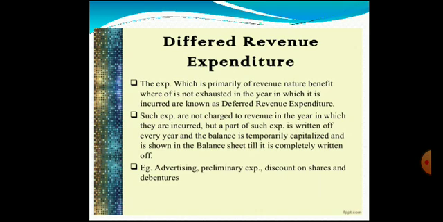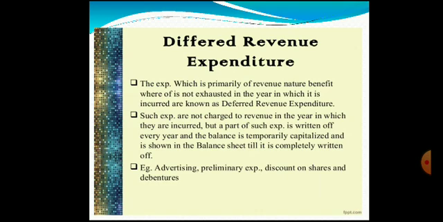Say for example, a company has incurred heavy advertisement expenditure in the present accounting year. Here the advertisement expenditure looks to be revenue in nature, but the benefit of this expenditure will be spread for more than 1 year.